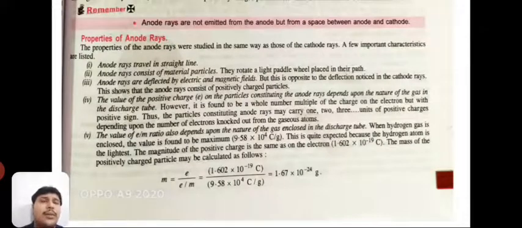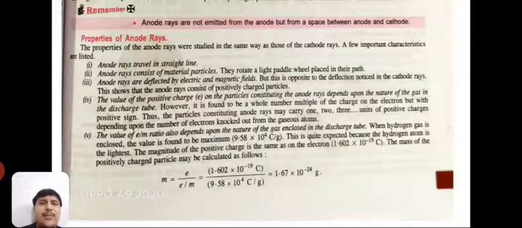So here are some properties of anode rays. Students, once again, in class 11th onwards, there is no such kind of question as explain the formation or origin of anode rays. That's why I just tell you some ideas only regarding this particular topic. From the properties of anode rays also, we can write 2-3 points, that is enough.